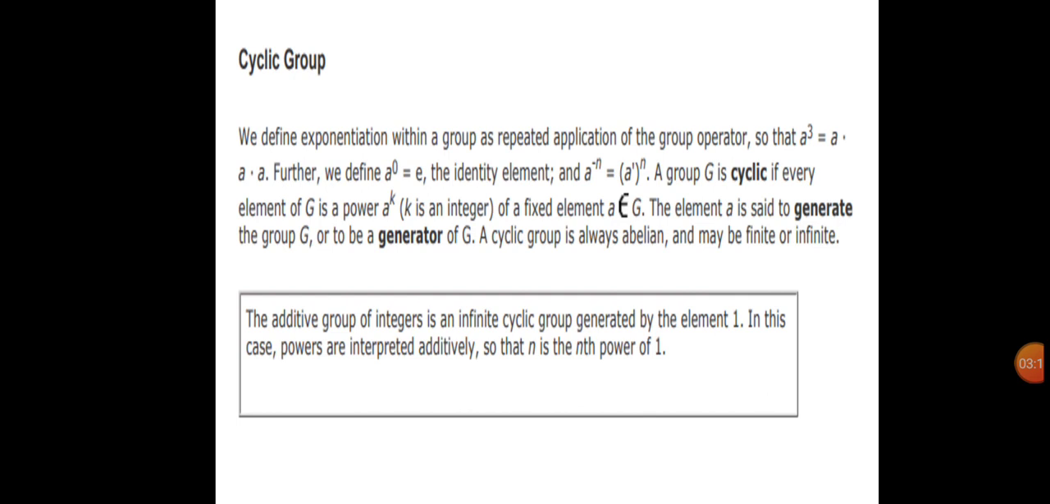A cyclic group is always abelian and may be finite or infinite. The additive group of integers is an infinite cyclic group generated by the element 1. In this case, powers are interpreted additively, so that n is the nth power of 1.